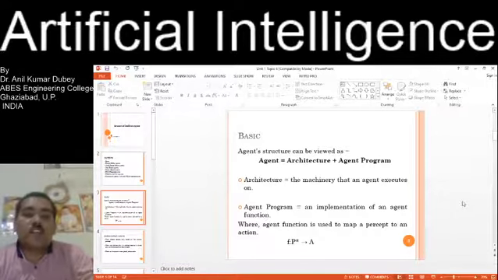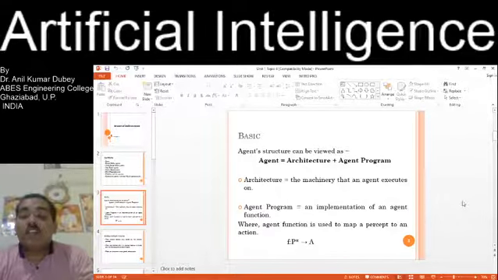Now, from the basics, we start with the agent structure. Agent structure is divided into three parts: first the agent, then architecture, then agent program. The agent is the combination of architecture plus agent program. So agent structure can be viewed as agent equals architecture plus agent program.